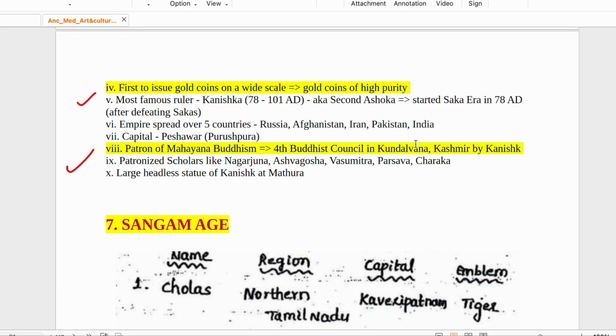Then Parshva and Charaka. Charak, you would have heard, the father of Indian Ayurveda, was patronized by Kushanas. Large headless statue of Kanishka at Mathura has been found. So Charak was in the time period of Kushanas, not the Gupta. That is Sushruta.